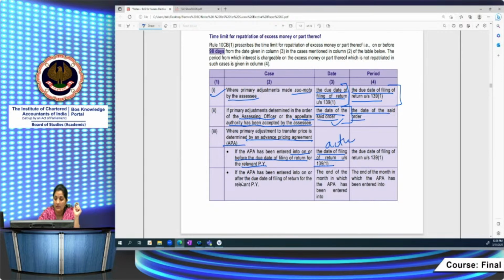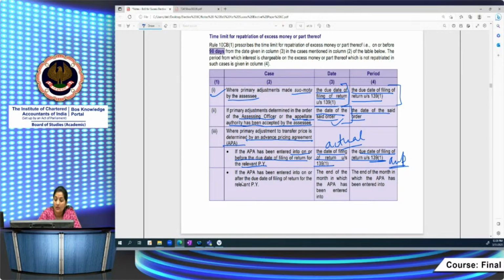actual date of filing, right? But here the interest has to be computed from the due date of filing return, right? It is very important to note it carefully. So you have the time for repatriation purpose, but in case you have not repatriated the amount within that prescribed time, then you have to compute the interest from the due date of filing return of income.